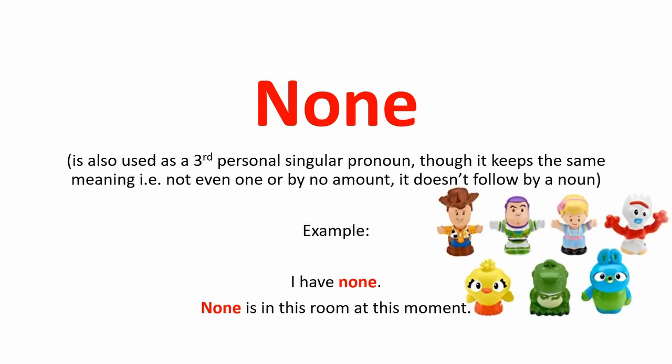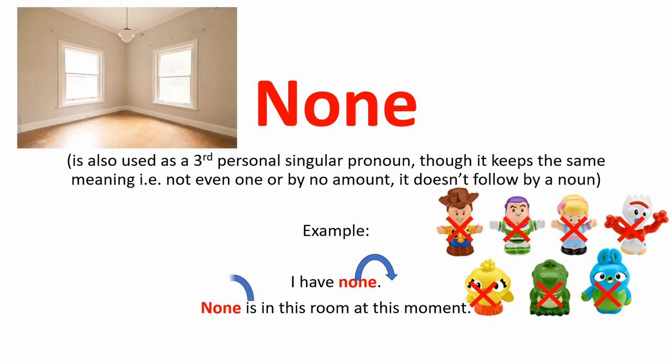For example, I have none. So you can see after the quantifier none, I have written nothing, because none is also a pronoun. None is in this room at this moment. So you can see before the verb is we have none. None is a pronoun. That's why we can begin a sentence with the quantifier or the pronoun none.